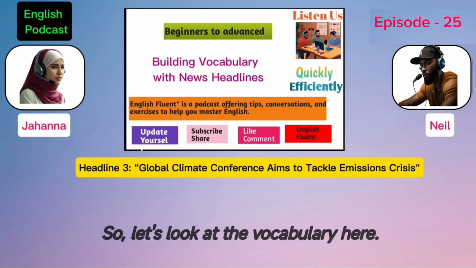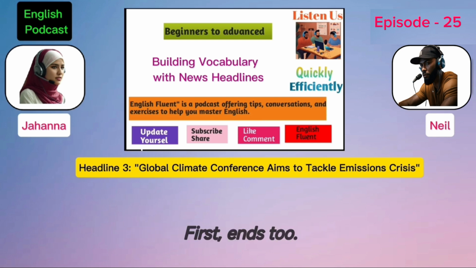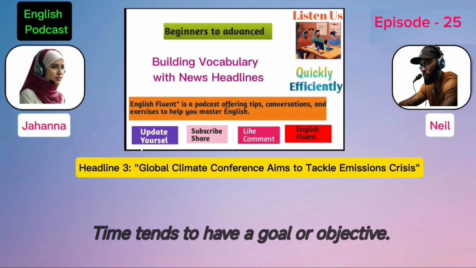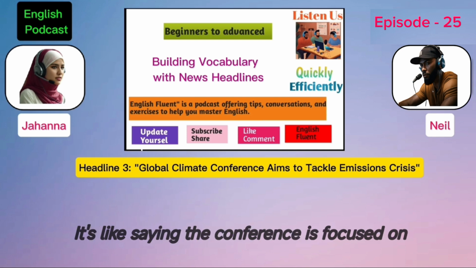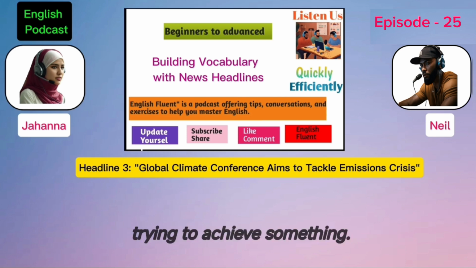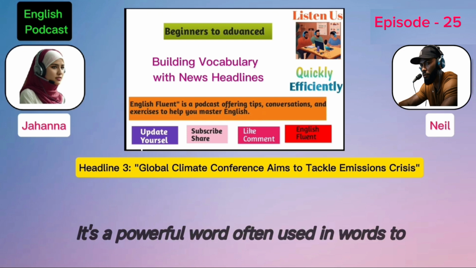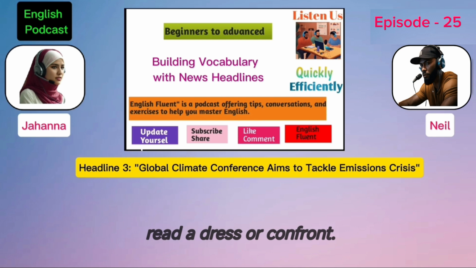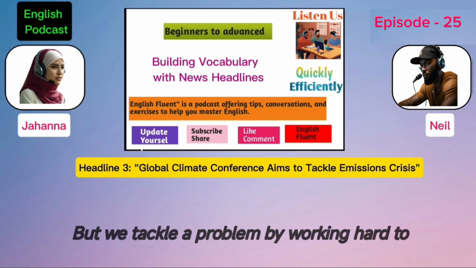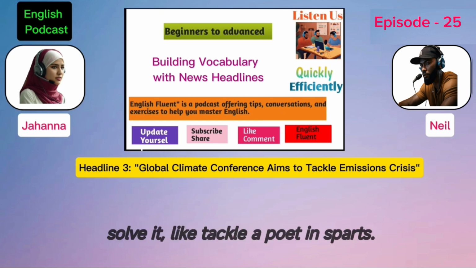Right. So let's look at the vocabulary here. First, aims to. To aim to means to have a goal or objective. It's like saying the conference is focused on or trying to achieve something. Then we have the word tackle. It's a powerful word often used in news to mean address or confront. When you tackle a problem, you're working hard to solve it, like tackling an opponent in sports.